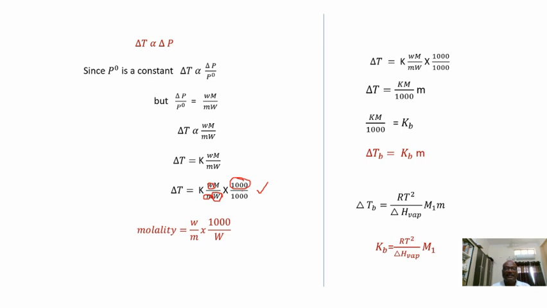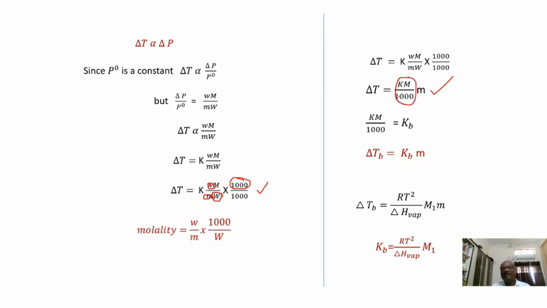So we can write the molality term here. Delta T is equal to K into capital M by 1000 into molality, where small m is the molality. K is a constant, M is the molecular weight of solvent, and 1000 is also a constant, which means this total part is a constant which belongs to the solvent.